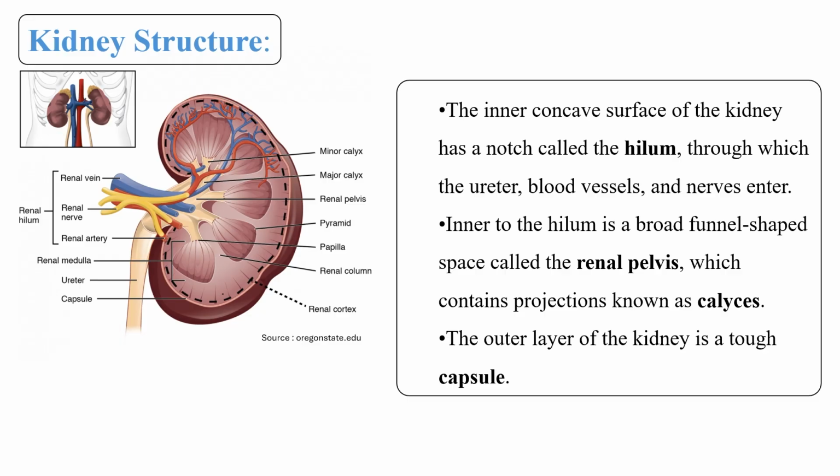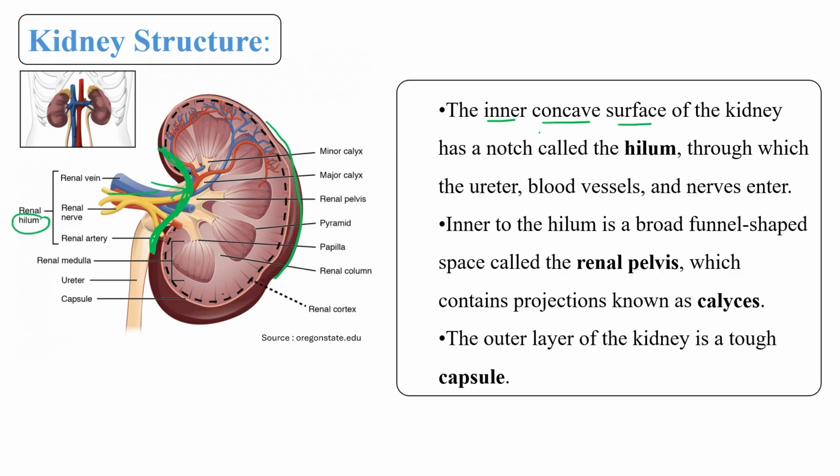Now let's discuss the kidney structure. As you can see, this is the inner concave surface of the kidney. This is the convex surface. So this inner surface is in concave shape, right? And this inner concave surface has a notch-like structure, and this notch-like structure is known as hilum.